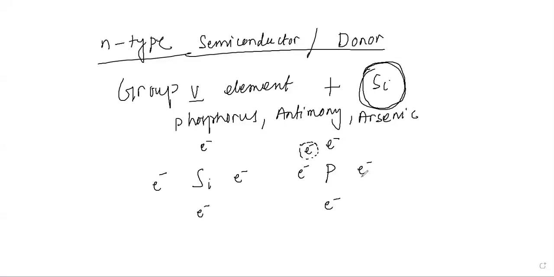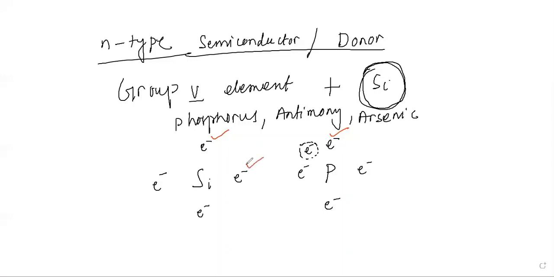Now when this phosphorus atom is introduced to the silicon atom, or as we said, doped into silicon, what will happen? You will see that these electrons will share the bond, so they will form covalent bonds.